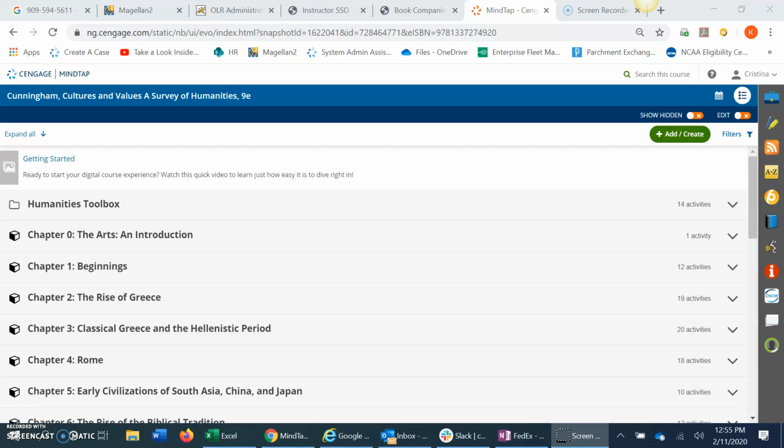I prefer to work from this bigger plane. I think it's easier to see and to manipulate. So let me start just by saying that every single thing that you see is customizable. And I'm not going to get into too much detail. I'm going to keep this short, and then we can work in the little chunks and pieces once we get through the introduction of what MindTap is.